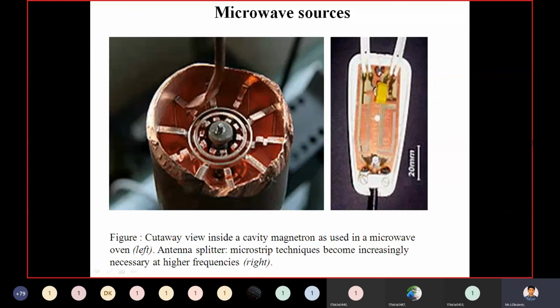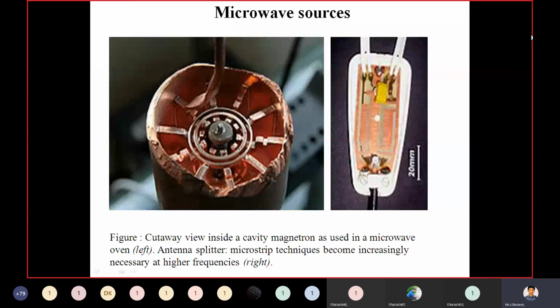You just need to see the different microwave sources. These are the figures of microwave sources.